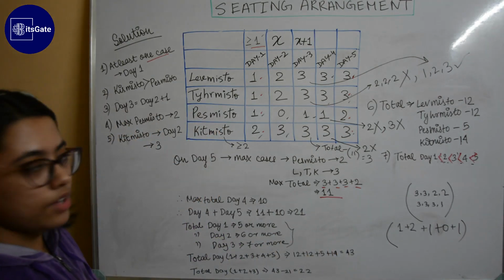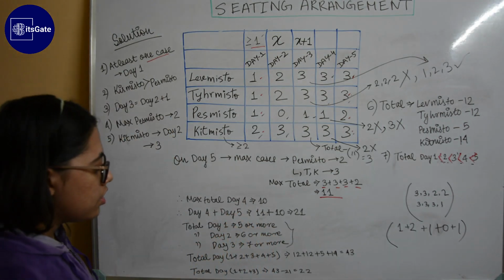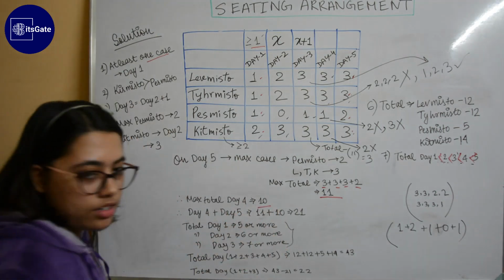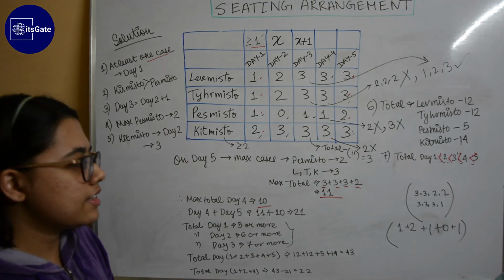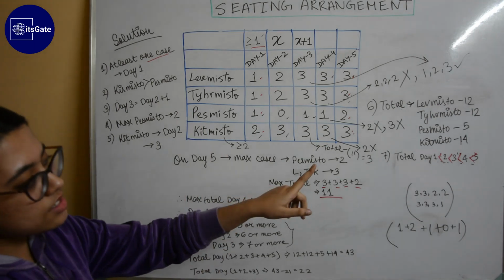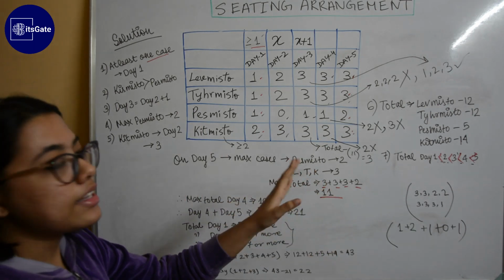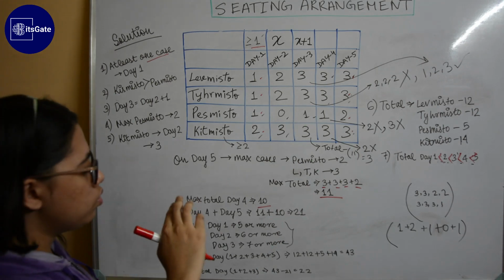Now let's move to day 4. The maximum total number of cases can be 10. Why 10? Because the total number of cases should be at least 1 less than the total number of cases on day 5, because the cases keep increasing on each day. So what can be the combinations which can lead to 10?